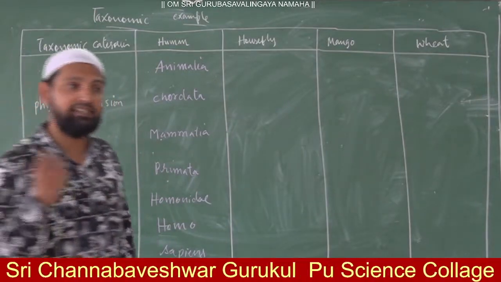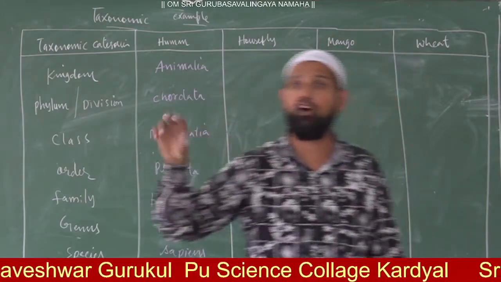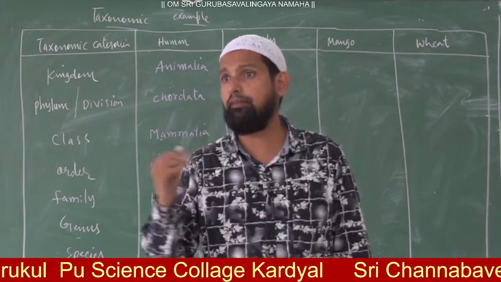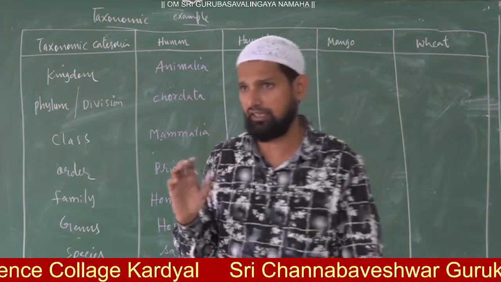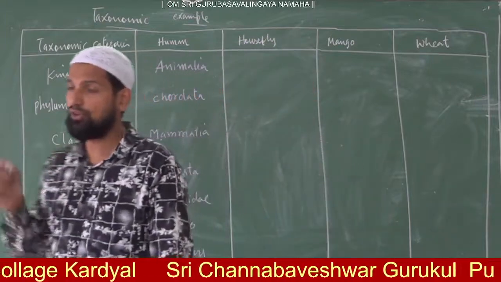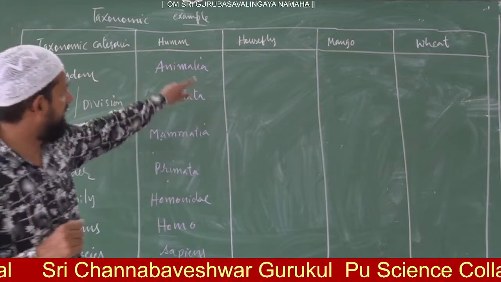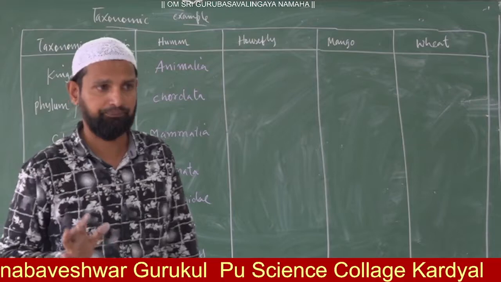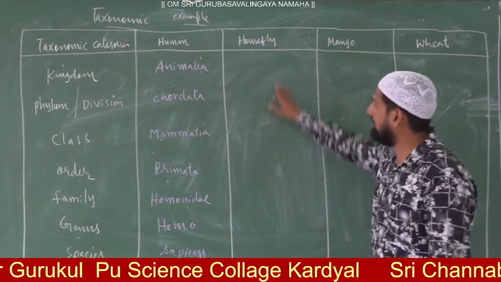Now Insecta has many orders, for example Coleoptera, Diptera. Many orders are there, but we have to take only one. The housefly belongs to the order Diptera.